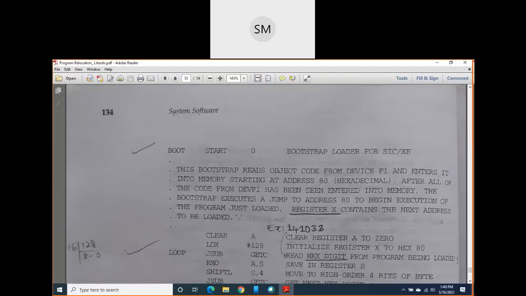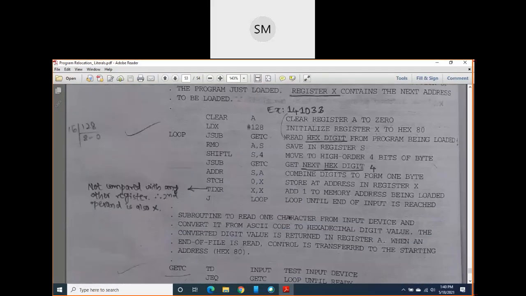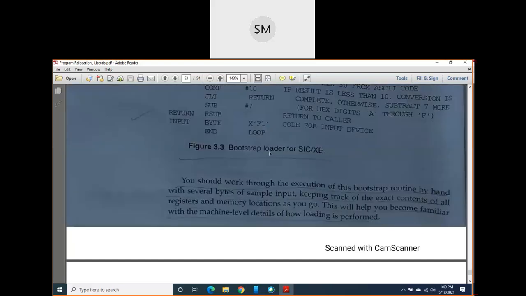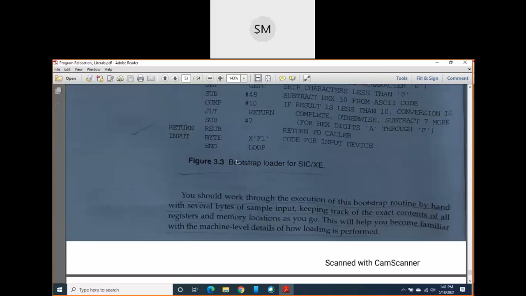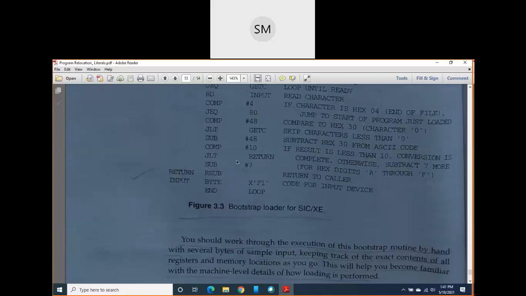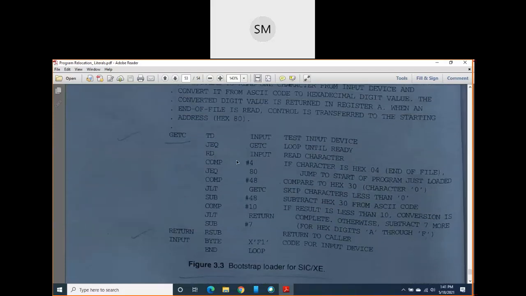So this program I am telling you about is a bootstrap loader program for the SIC/XE machine. Because of that I am using register to register instructions like TIXR, COMPR, and so on. So just remember, this is a bootstrap loader for which machine? SIC/XE. And most of the time they have asked this program in your exam: explain the bootstrap loader, write the bootstrap loader, write the code for the bootstrap loader.